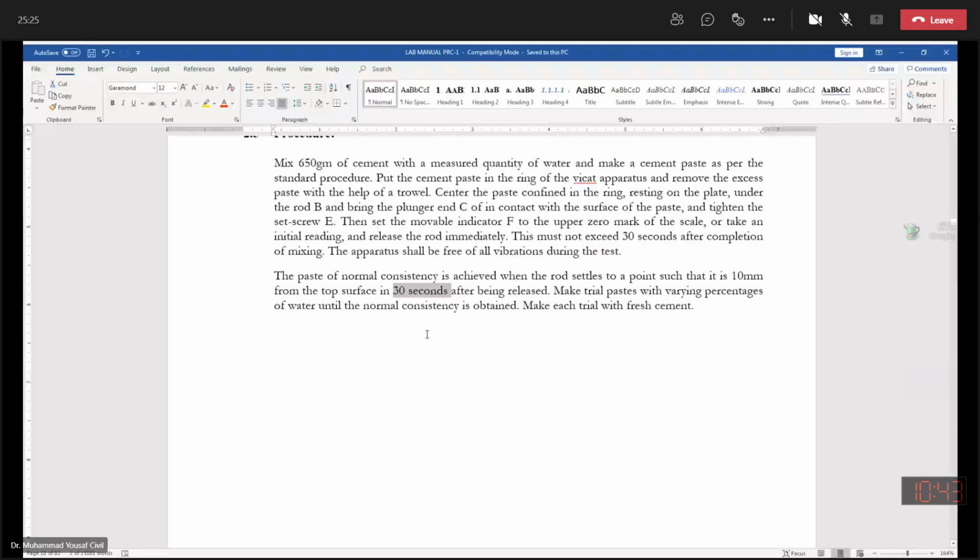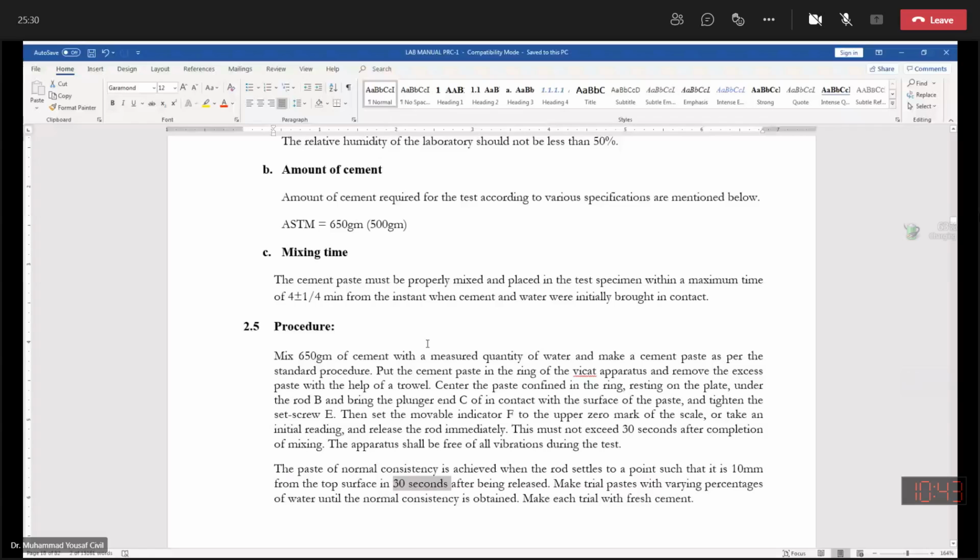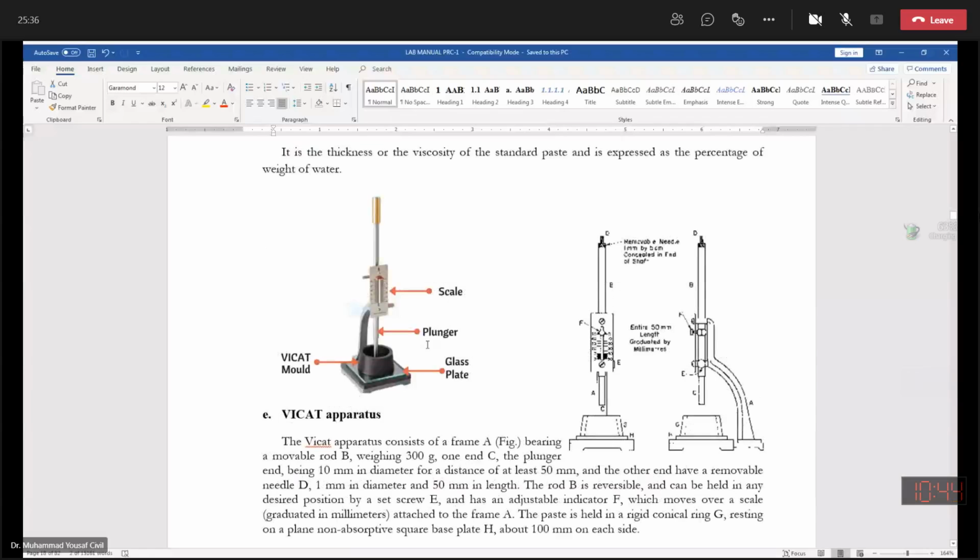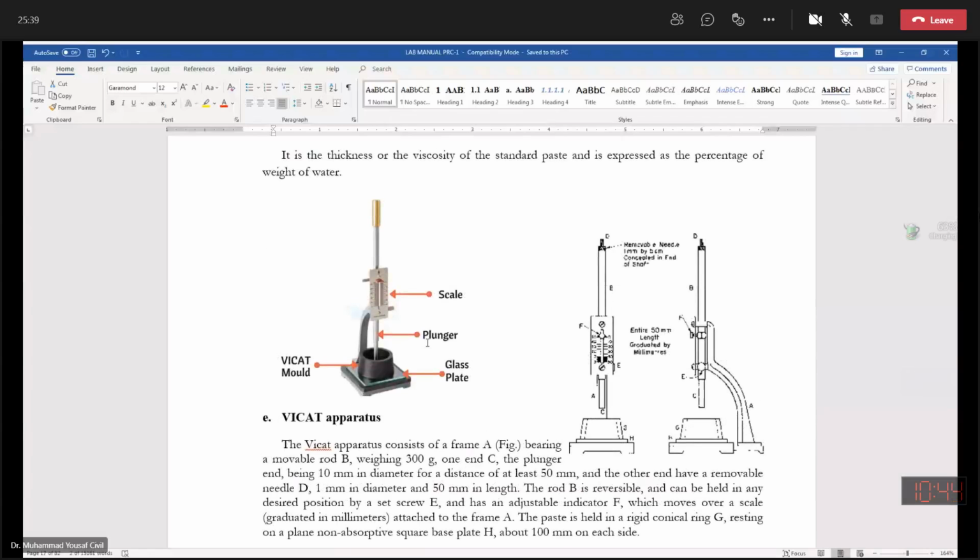Now certainly it is not possible to know this at once. What will we do at the start? At the start, we may assume some suitable value. You should write this in your class notes register. Just to start with, we may assume the amount of water to be about 23, 24%, even 20% you can take. And then you will perform the test. You will note the depth of penetration within 30 seconds.